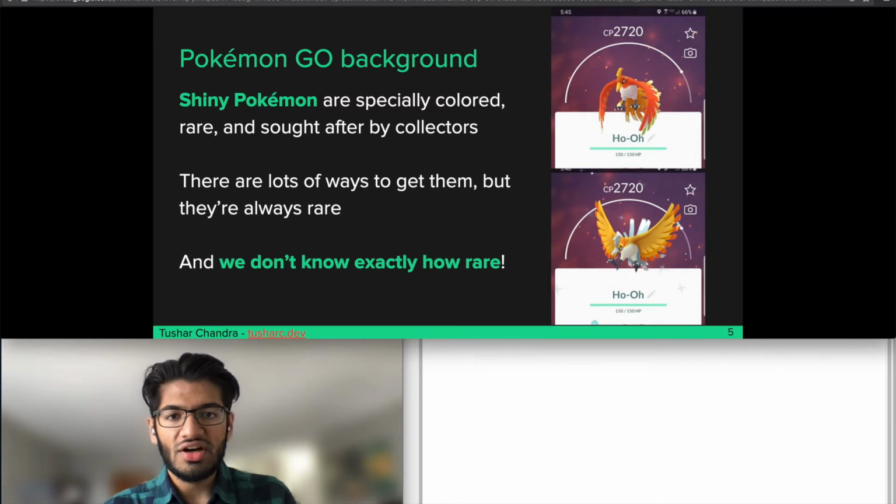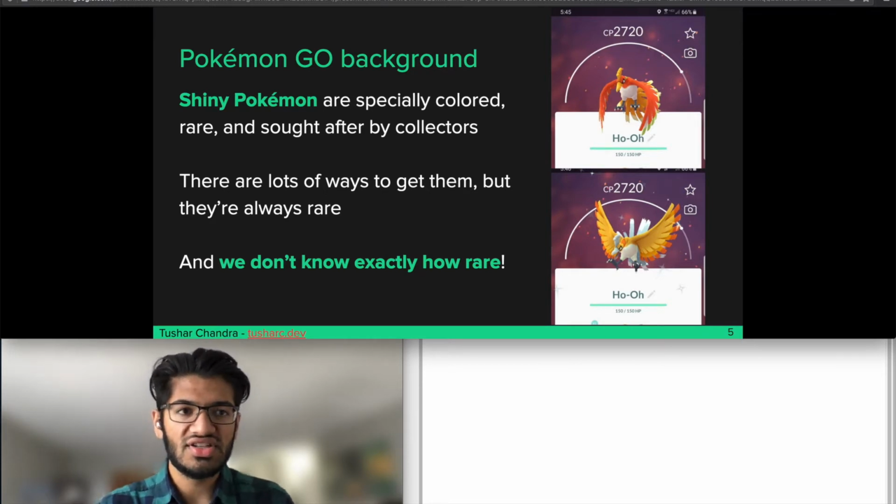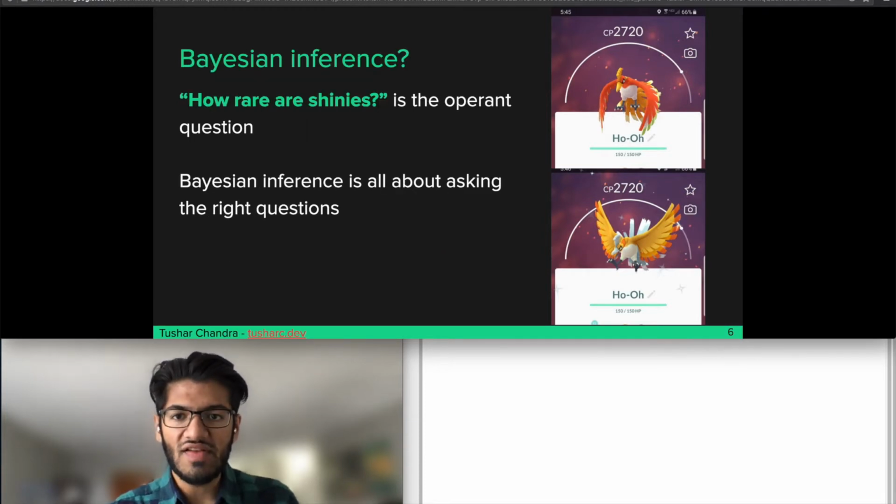Shiny Pokemon are specially colored, and they're very rare, and they're sought after by collectors. Again, Pokemon's a collection game, and so there's a lot of hype around shiny Pokemon, and a lot of people really like collecting them. In the top picture, you have a regular Ho-Oh, and in the bottom picture, you have a shiny Ho-Oh. You can see it sparkles and is differently colored. There's lots of ways to get them, but we do know that they're always rare, and we don't know exactly how rare they are. So this question of how rare are shinies is the operant question in our talk.